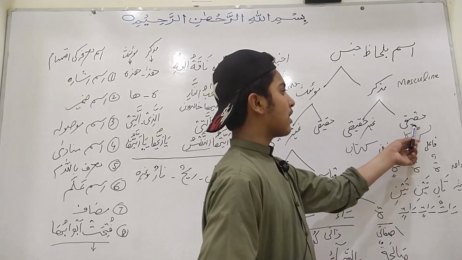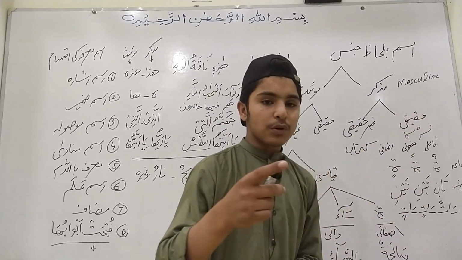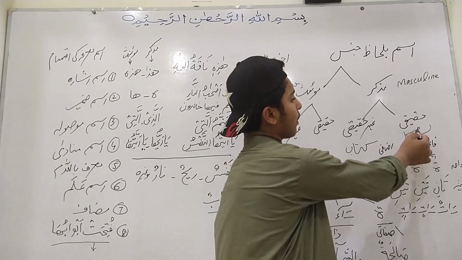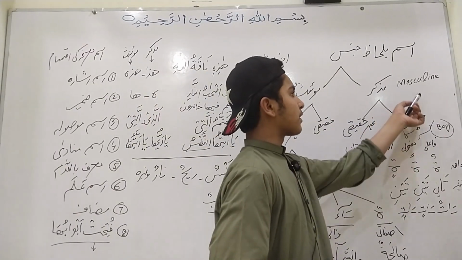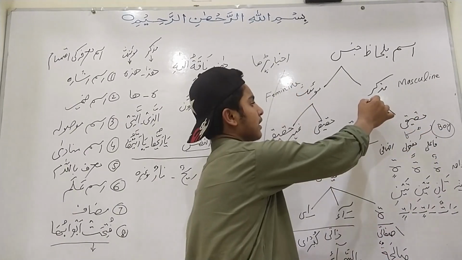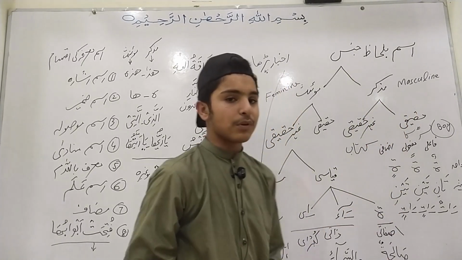The first one is muzakkar hakiki, real masculine. Real masculine will be those words which are living. For example, we have the word boy. Boy is a word which is real masculine because it is living. The second part is muzakkar ghair hakiki, unreal masculine.